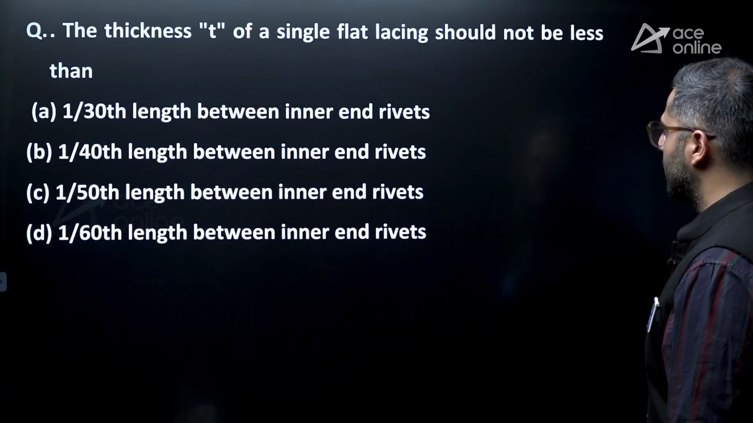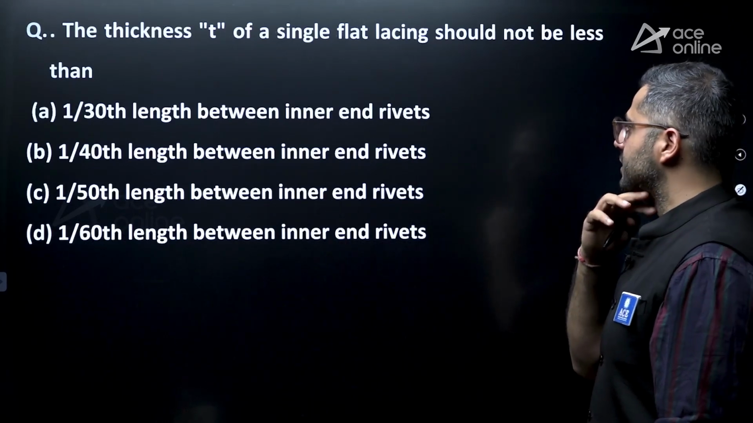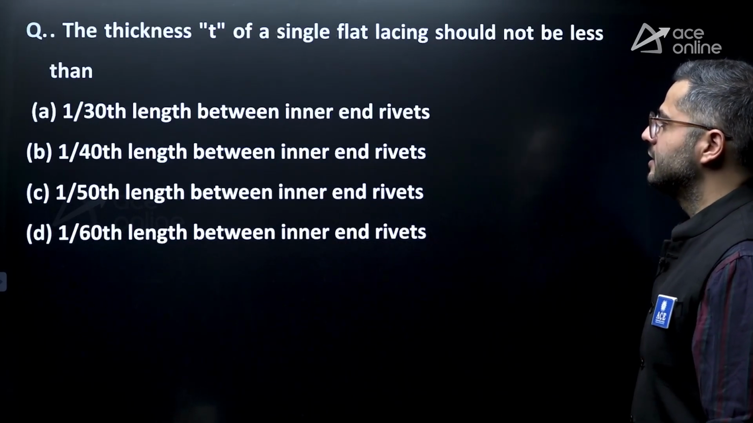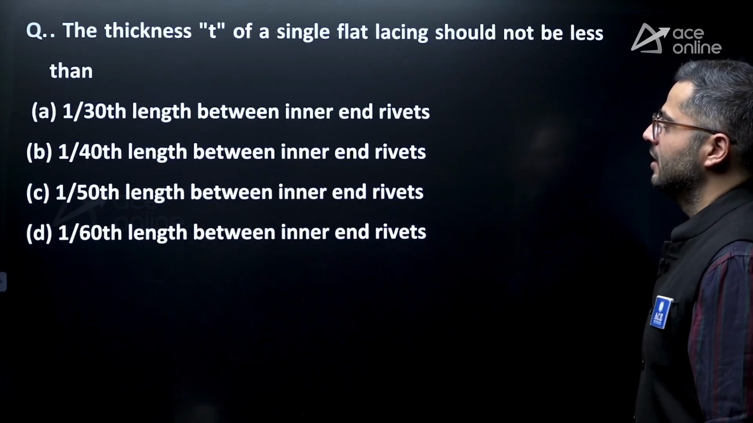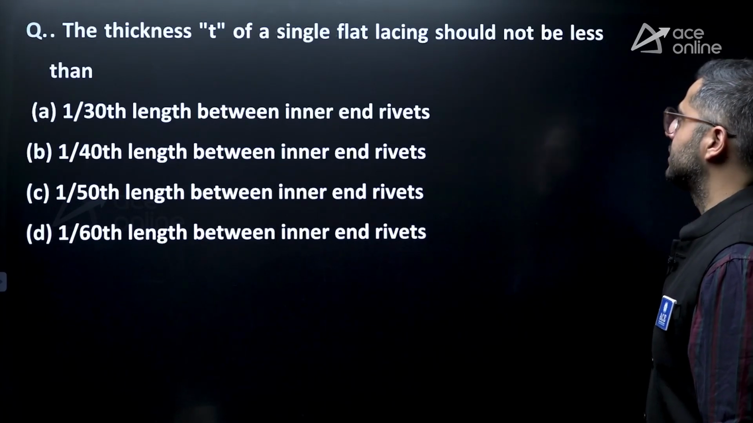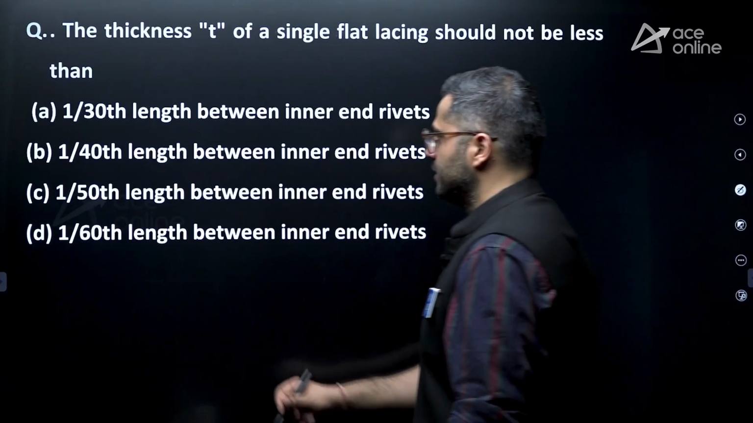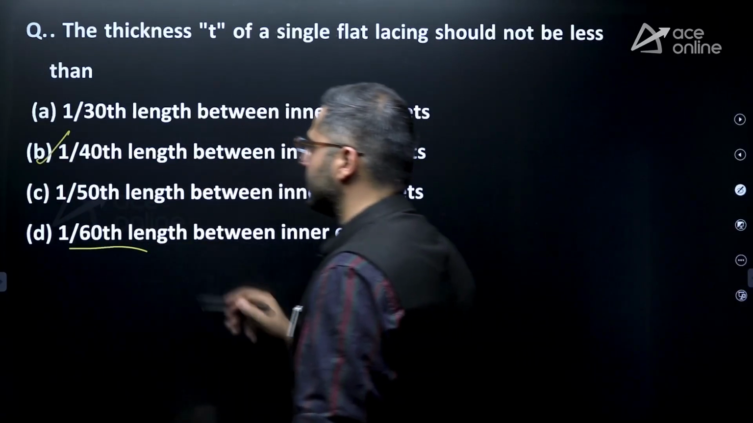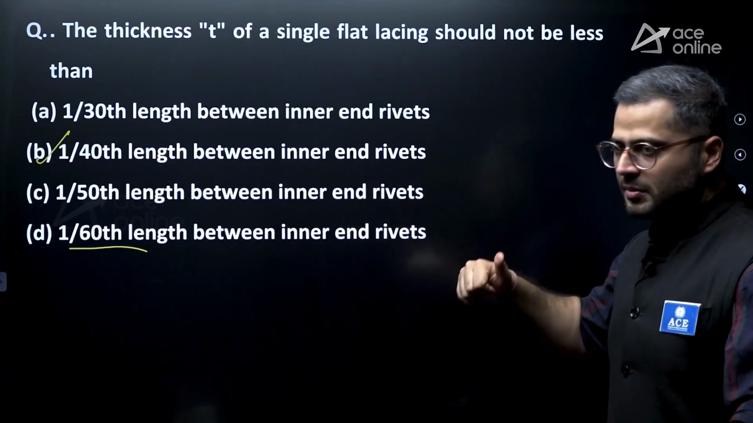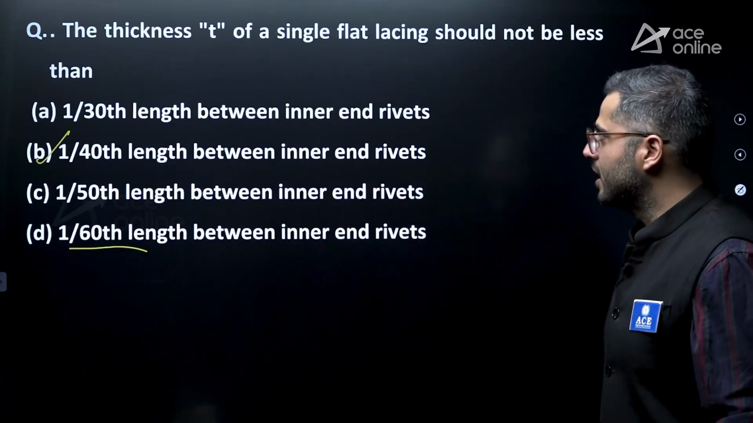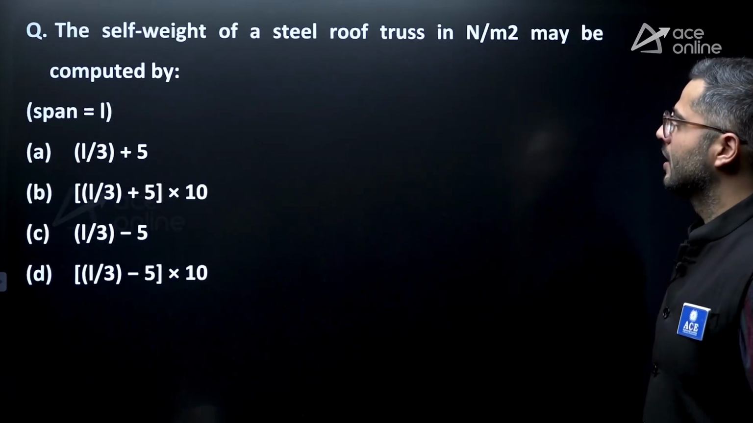The thickness of single flat lacing shall not exceed... So they are talking about single lacing, right? In single lacing system, the thickness shall not be less than 1/40th times the length between the inner ends of rivets, and in double lacing system it should be 1/60. This has been asked multiple times. I guess it has been asked in engineering services also.